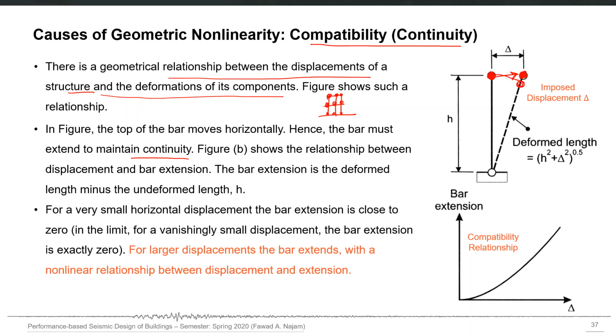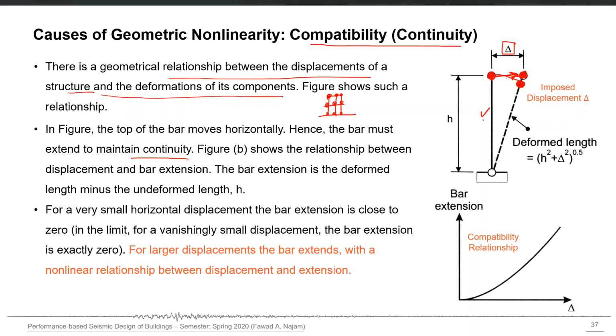But we don't do this in our analysis. We assume that the point simply translated by this delta. So it means that the actual bar must extend to maintain that assumption, or maintain that continuity. And that extension is actually nonlinear when you plot it against delta. The more the delta is, the more the bar should extend.